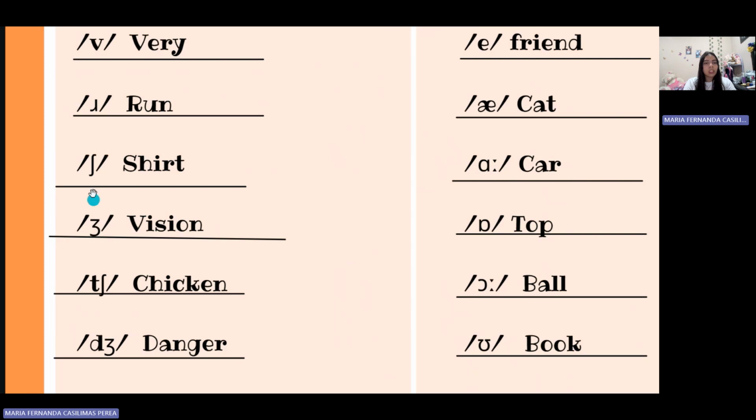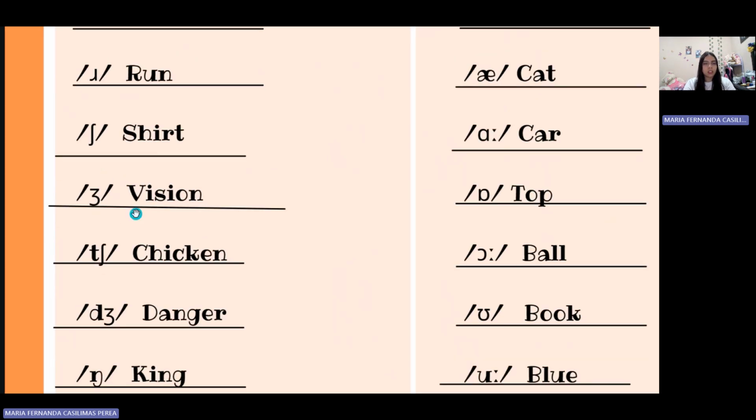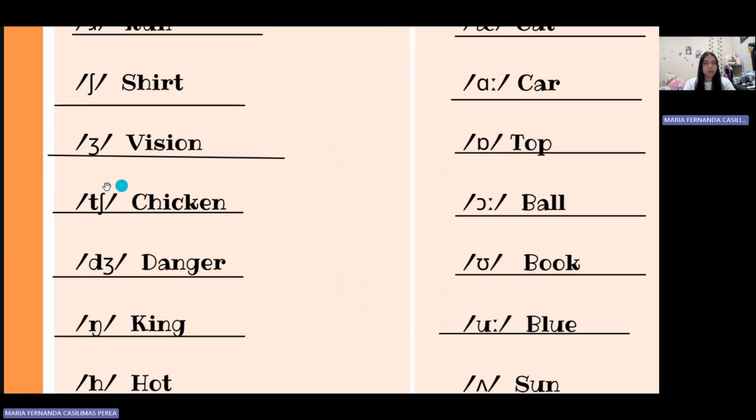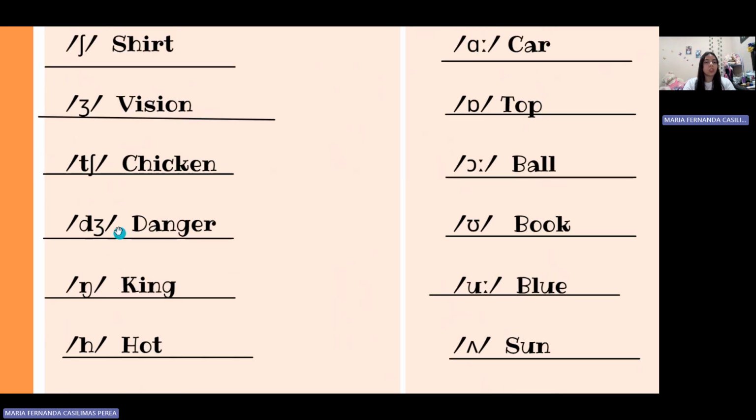The next symbol is sh. Sh. For example, shirt. Shirt. The next is z. Z. For example, vision. Vision. The next is ch. Ch. For example, chicken. Chicken. The next symbol is j. J. For example, danger. Danger. The next is